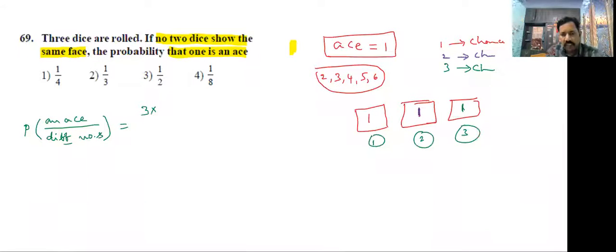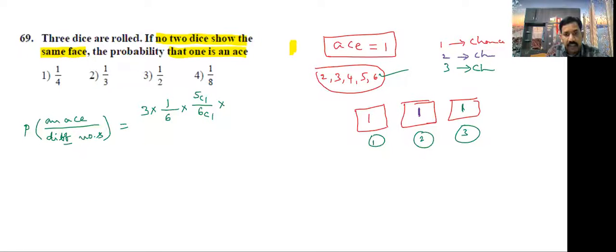In one of them, the die shows the number 1. Total there are 6, out of 6 we get only 1. For the second die, except 1, there are 5 chances, 5C1 by 6C1.